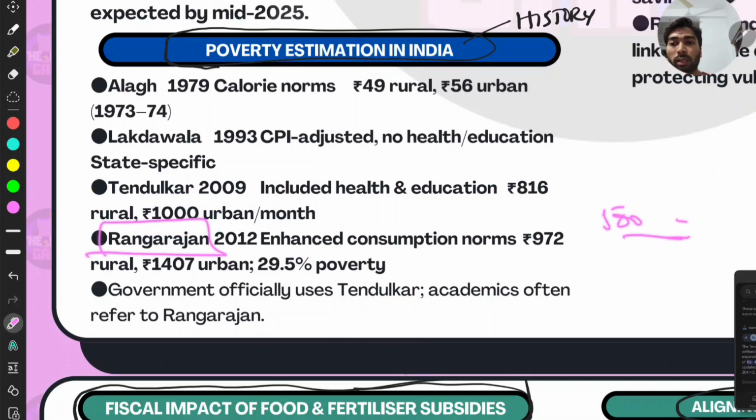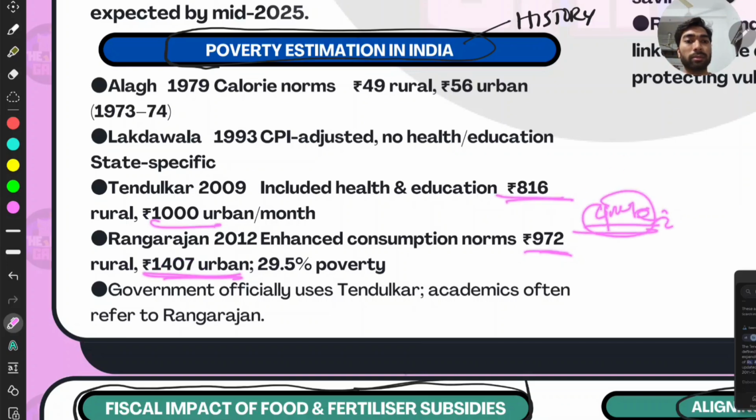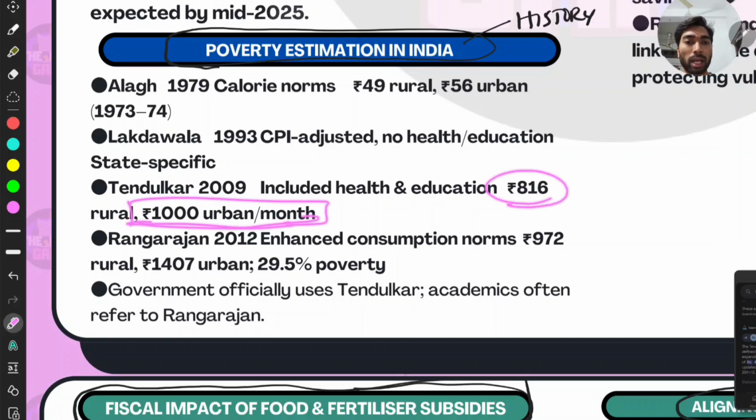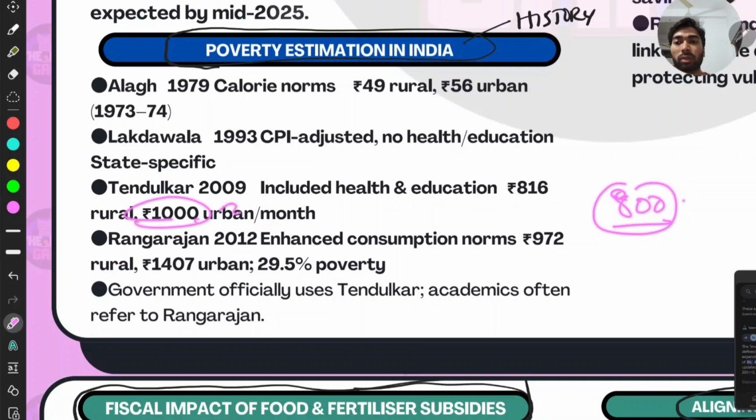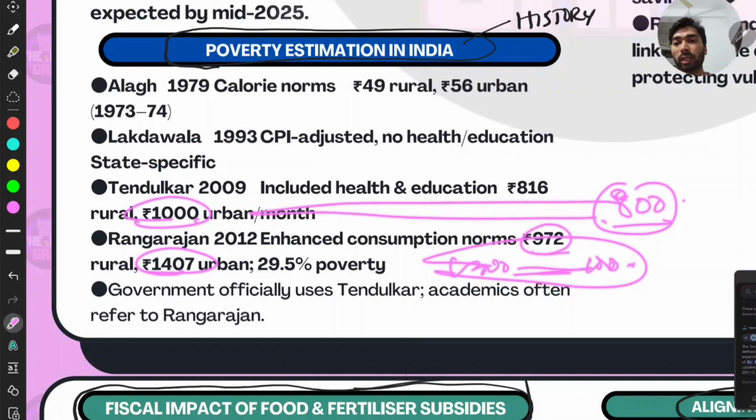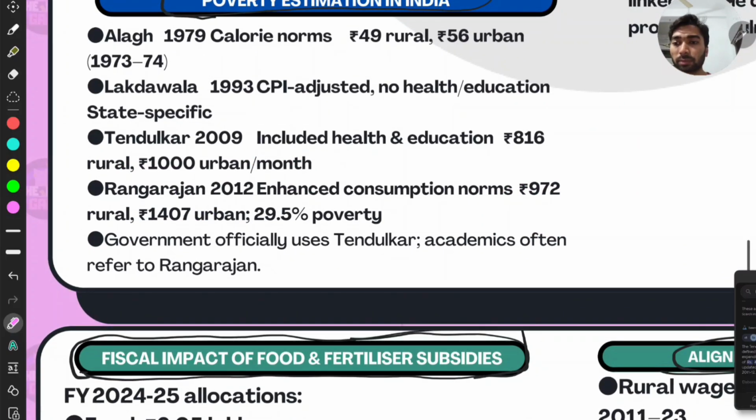In Rangarajan, that is in 2012, enhanced the consumption to 972 per rural and 1400 for urban, right? You have to remember these numbers. If you ask me why should we remember that, because you have to quote them in the answers, right? That is 1000. This is easy, right? 1000 in urban and 800. You can just give a rough figure. Just give 800, right? And give 1000, right? And here you can give 1400, and here you can give 1000, right? Here 400 difference, and here 200 difference. That's it. That is easy, right?